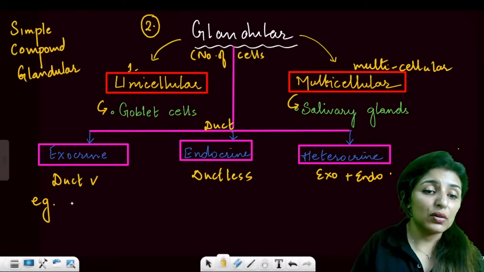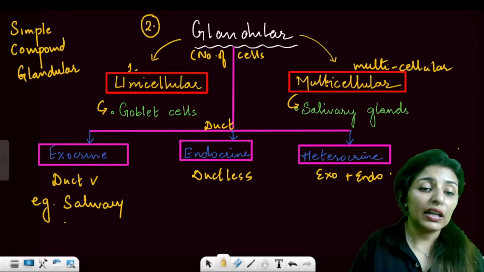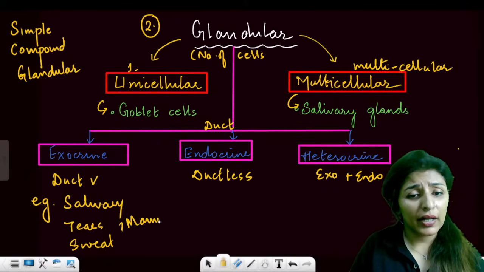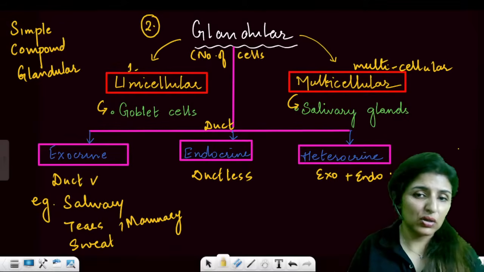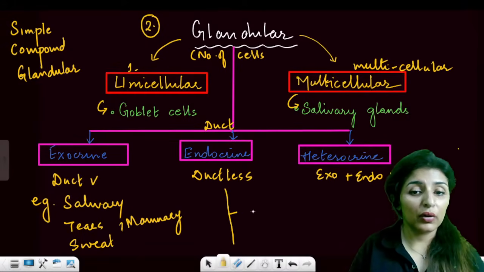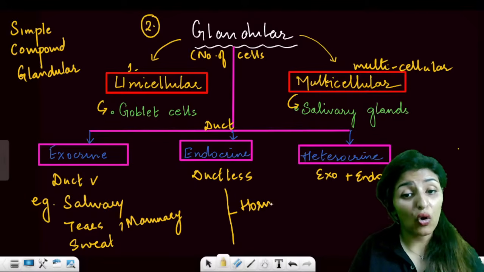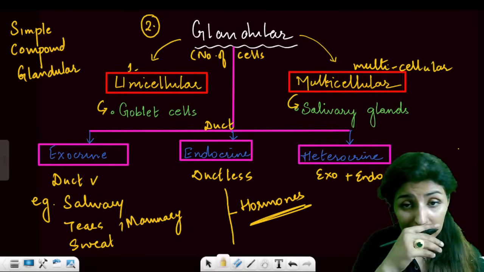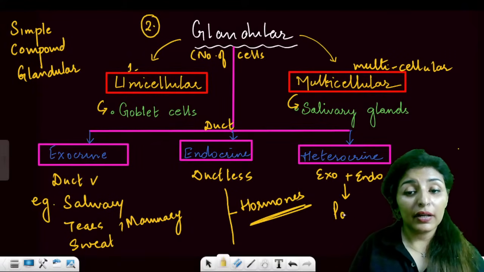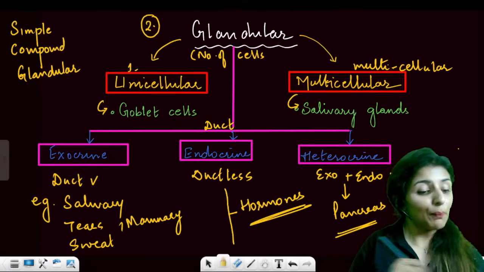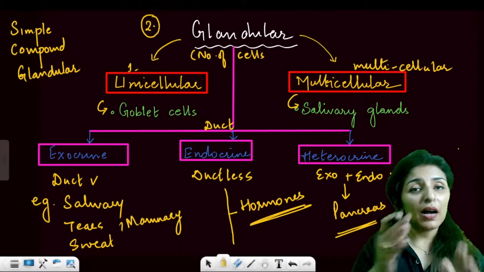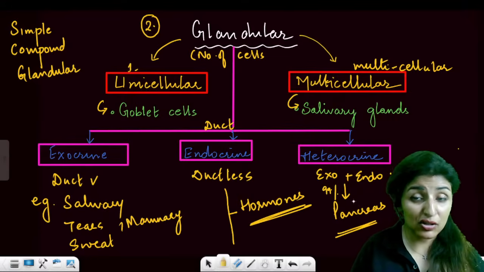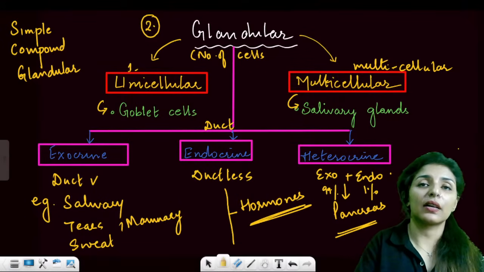So examples of exocrine: your salivary glands, tear glands, sweat glands, mammary glands, they are all exocrine. They all have ducts which will carry the secretion. While we have read the whole chapter on endocrine, they are ductless glands that release hormones. So all those hormone secreting glands, thyroid, parathyroid, are endocrine in nature. One gland you read about in that same chapter is the pancreas. Pancreas is heterocrine because 99% of the pancreas is exocrine and secretes juices, while 1% is endocrine.